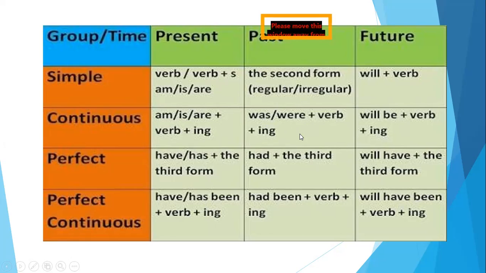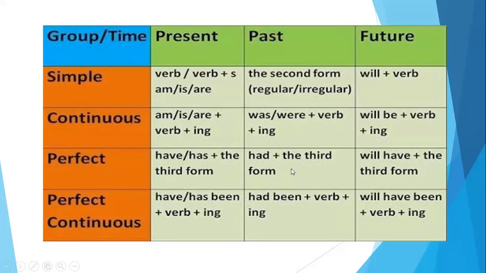They were playing in the garden. So again, ing is added in the past continuous tense. Then we have the past perfect, that is had with the third form of the verb. Now the only difference between present and past is the has, have, and the had. Okay, so make sure you put the correct form.